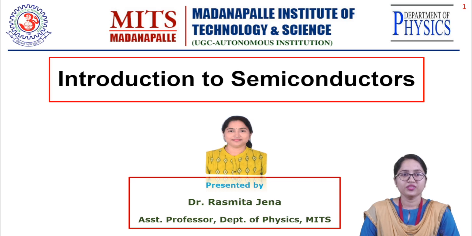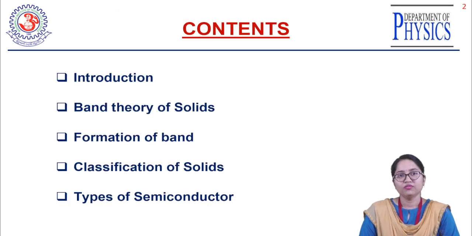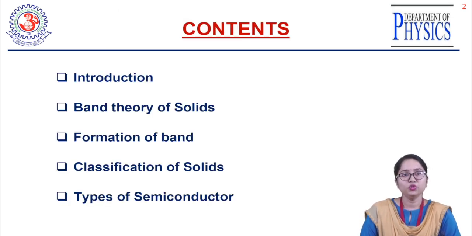So today I will discuss the topic Introduction to the Semiconductors. First we'll discuss what semiconducting materials are, and how bands form in solids, that is, the formation of the band. Based on the formation of the band, we need to discuss the different classification of solids based on band theory only. And lastly we'll discuss what different types of semiconducting material exist. So let's start with the introduction of the semiconducting materials.